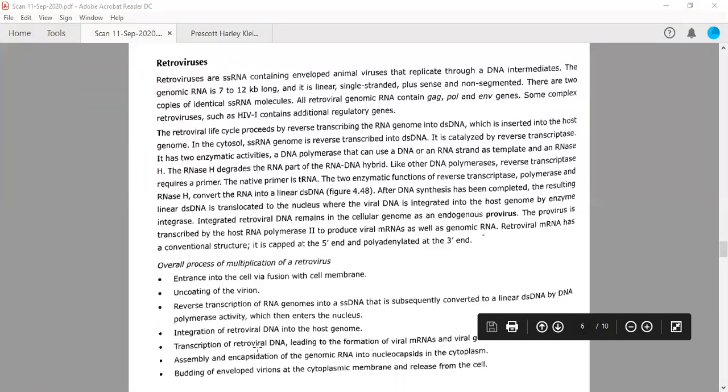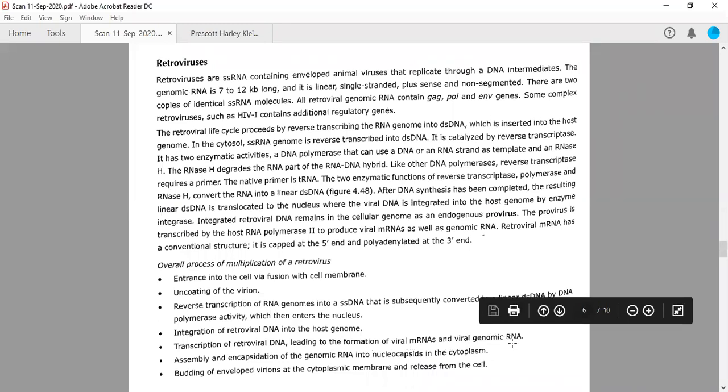Transcription of retroviral DNA is done with the help of host enzymes, leading to the formation of viral mRNA and viral genomic RNA, which will be loaded into the viral particles. Then assembly and encapsulation of the genomic RNA into the nucleocapsid take place in the cytoplasm, and finally there will be budding of the enveloped viruses at the cytoplasmic membrane and release from the cell. The T helper cell will release the viruses, but the cell which is infected by the virus will have slow metabolism.